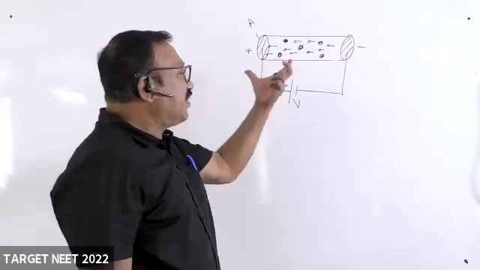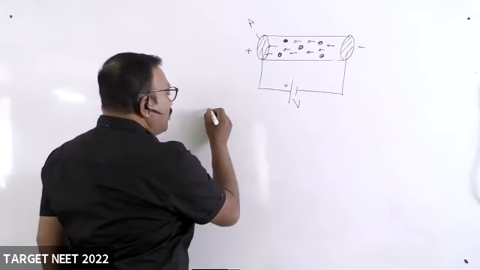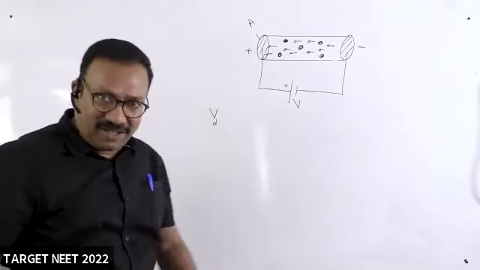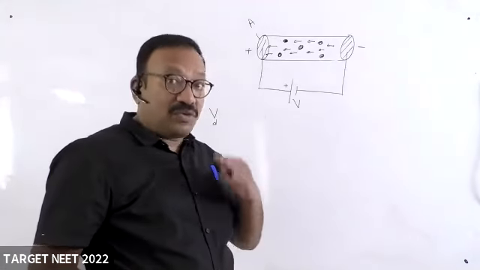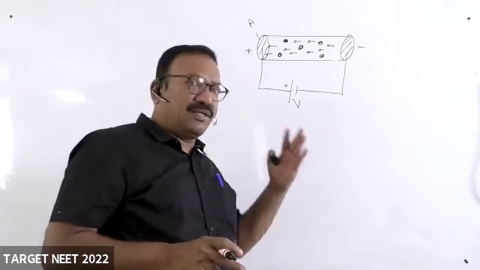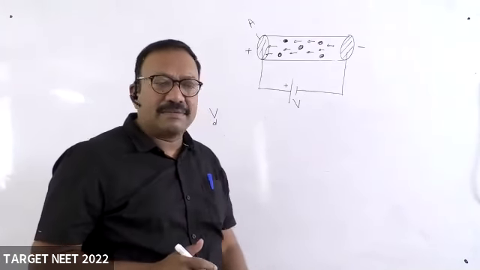The average velocity of the electrons you are calling the drift velocity. I think you know this, right? Because questions are asked on this. Many questions, a matching type question, and last year also another question was asked.